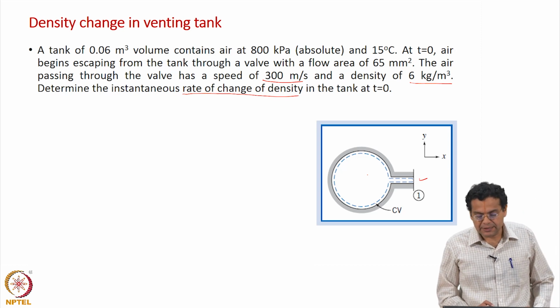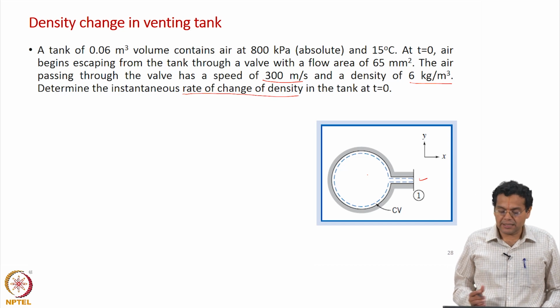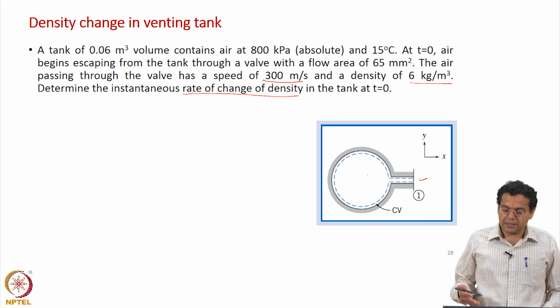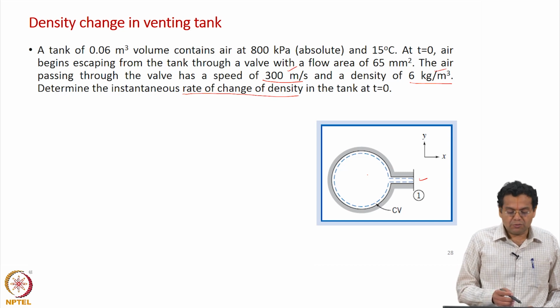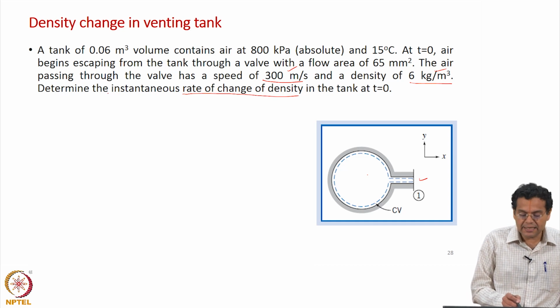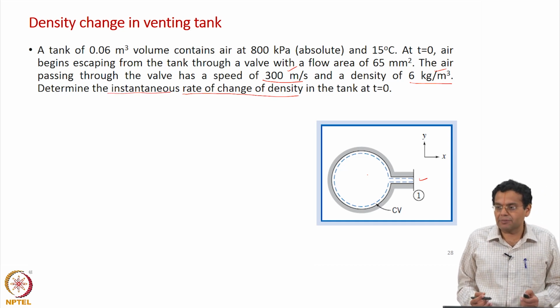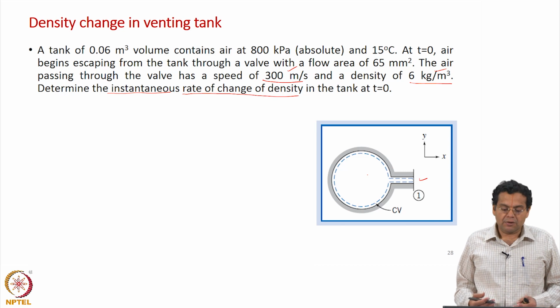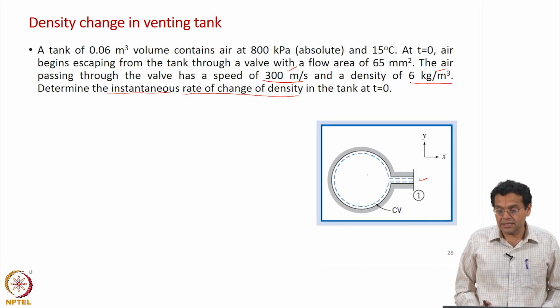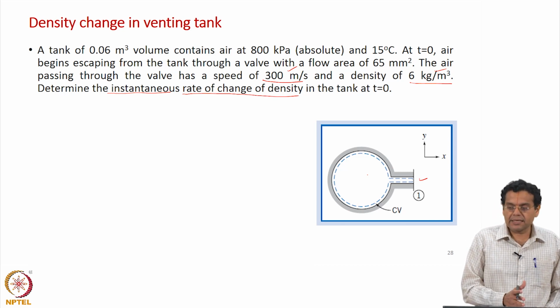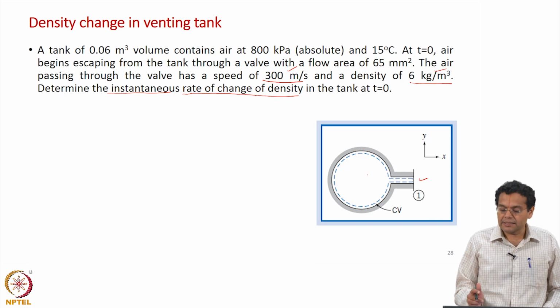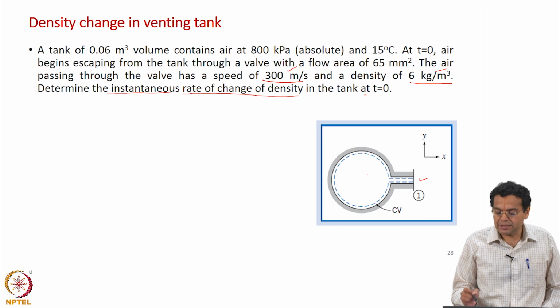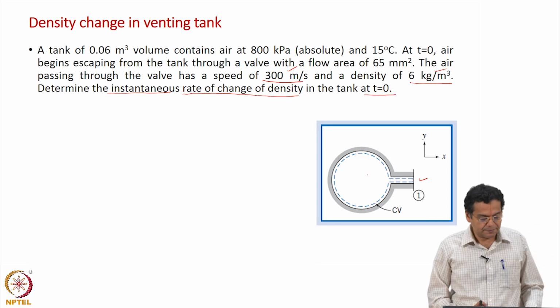That rate keeps changing because as air escapes, the pressure inside falls, and the velocity can change, the density can change. So, whatever you are finding out is the instantaneous rate of change of density at time t equal to 0. The moment you open the valve, how does the density change with time? That is why it says instantaneous rate of change of density in the tank. The moment you say instantaneous, you mention a time, and that time is t equal to 0. The moment you open the valve, what happens?